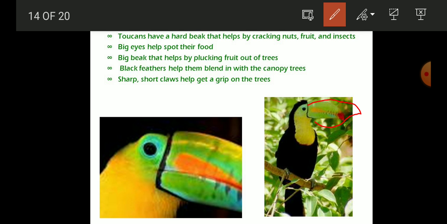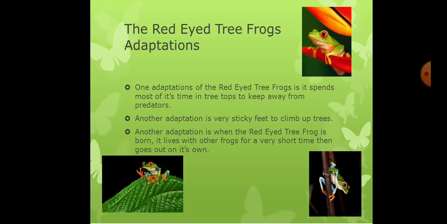Students, due to this long beak, the toucan is able to take food which is present on the tip of the plant. On the tip of the plant no other animal can reach, but the toucan can take its food from there due to the presence of the long beak. This long beak helps it take its food easily. Each and every animal or organism modifies itself to survive in such a competitive environment.